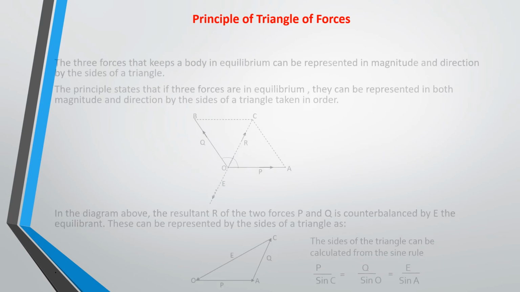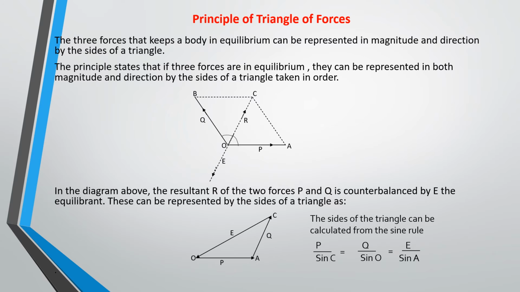This is the principle of triangles, just like the principle of parallelogram that we just stated. This principle states that if three forces are in equilibrium, just like in this picture, they can be represented in both magnitude and direction by the sides of a triangle taken in order. So if you have two forces P and Q in equilibrium, then the sides of the triangle can be used to represent them.